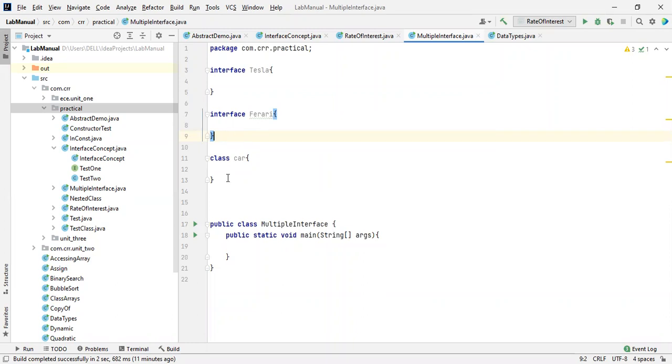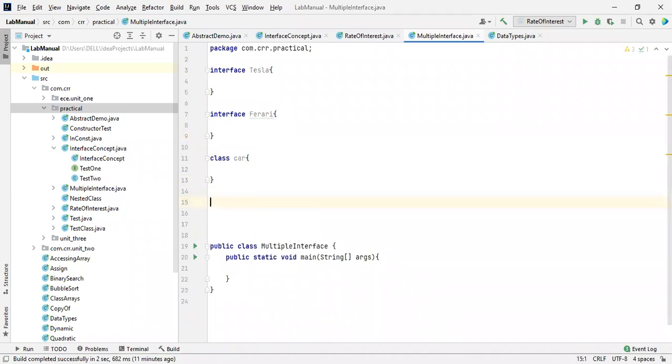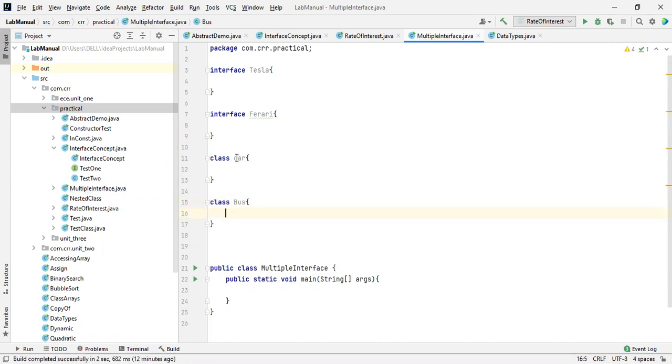So here I'm going to take one more class, a bus. We need a capital letter over here, so it should be Bus. Yep, see this one. Here it consists of methods, right? If you want to extend an interface, if you want to get the properties of this interface into this interface, you have to use the extends keyword, Tesla.